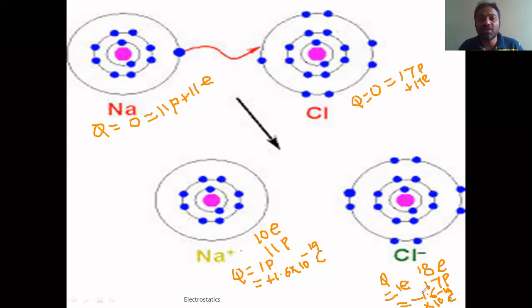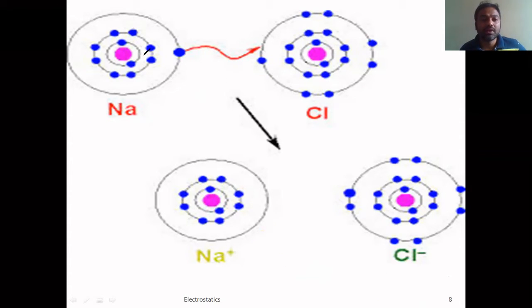So that means the modern theory of electrification, with the help of atomic structure, clearly explains whether a body is charged or not. If it is charged, it also explains whether it is positive or negative charge, and the magnitude of that charge. Okay, so this is one basic concept which is very important to understand the charges that exist on different bodies. Anyway, I'm clearing all the drawings here, so I just move on to our next slide now.